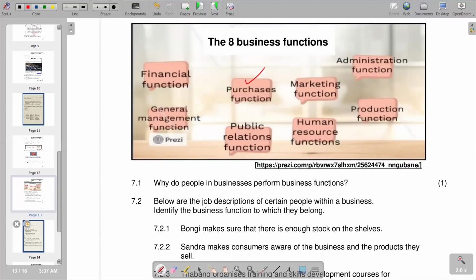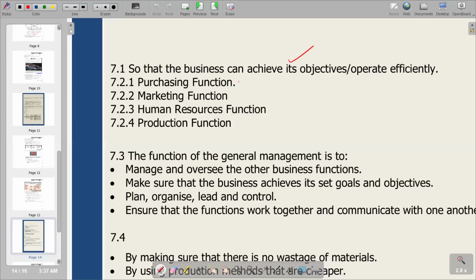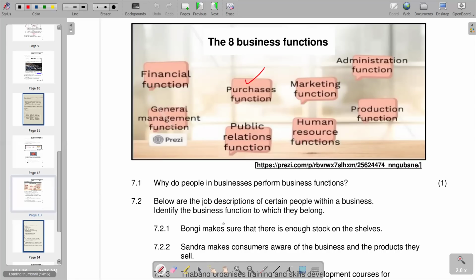Then we go to another section, 7.2.2, which says it makes consumers aware of the business and the products they sell. The process of making sure that customers are aware of our products and the benefits of consuming the product, again, we call it the marketing function. So we have the marketing function as our 7.2.2.